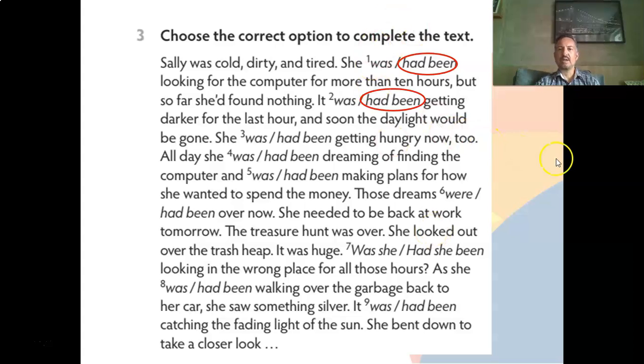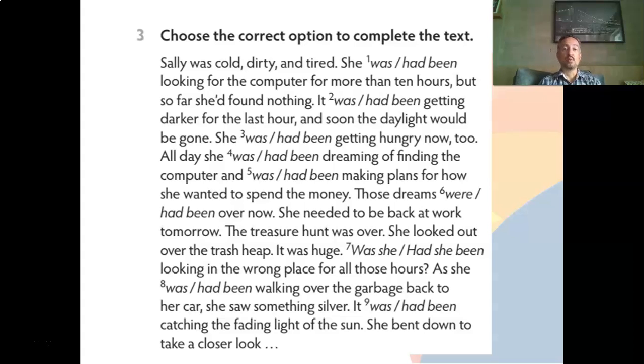Okay, so now we are going to do activity number 3. This is the last one for this topic. Let's try to choose the best option to complete the text. Okay, so we have to notice if the action is a continuous action in the past, then we use the past perfect continuous with had, okay? And if it's not, we don't use it. Let's take a look at the story.